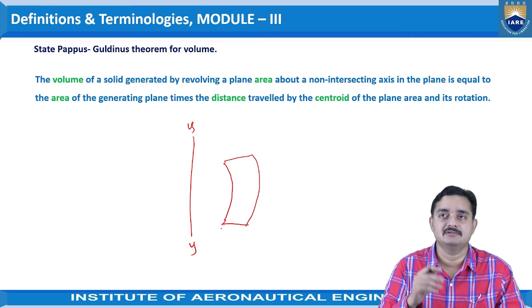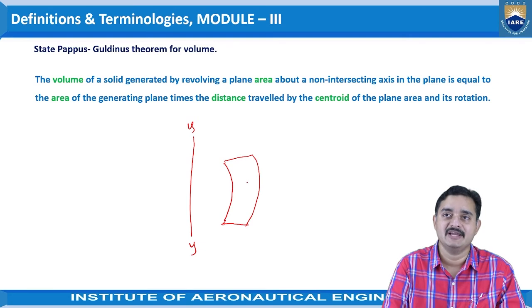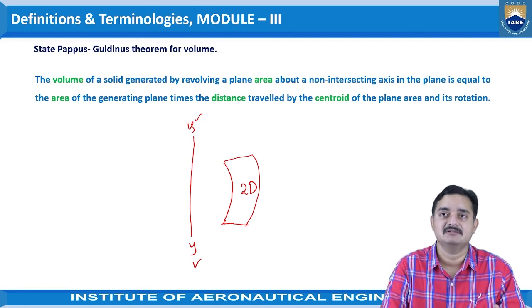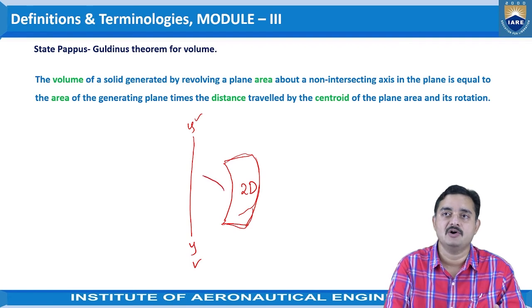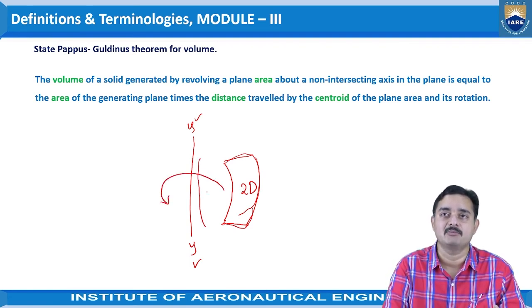If at all we rotate or make a movement of this two-dimensional thing or area, we can say this is area. This area is being rotated with respect to the axis, central axis. Then what happens? This total area will be moved with respect to this axis, and some volume will be formed, isn't it?